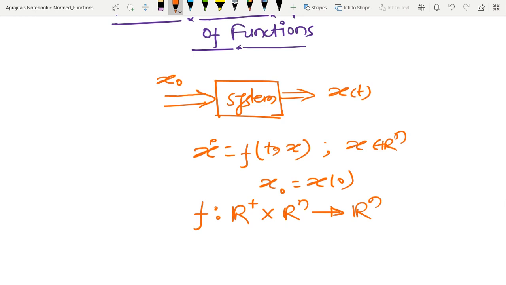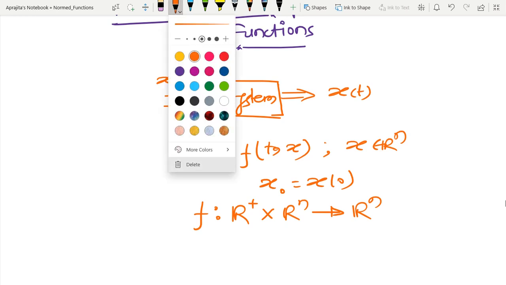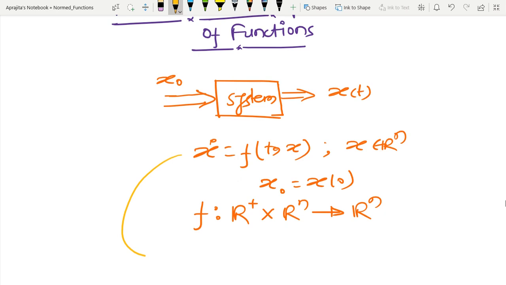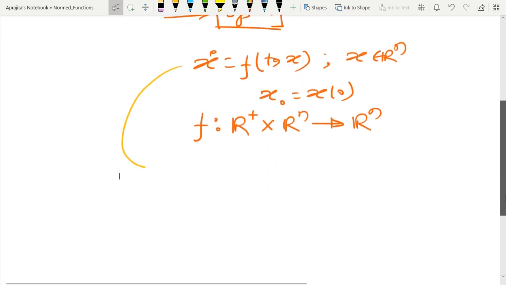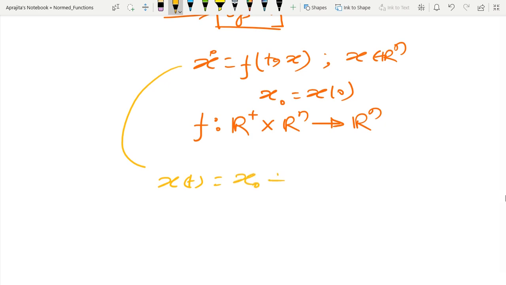Now if you see the solution of this, and I have already talked about this several times, the solution of this x(t) is x0 plus the integral from 0 to t, by taking the integral on both sides I can write the solution of this form, f(tau, x(tau)) d tau.